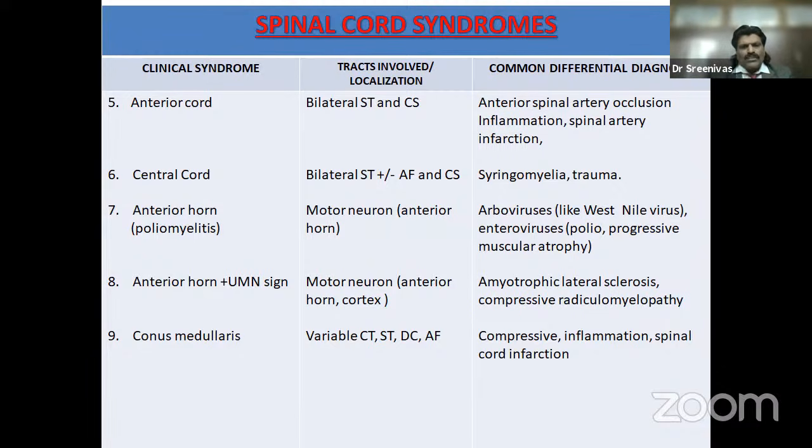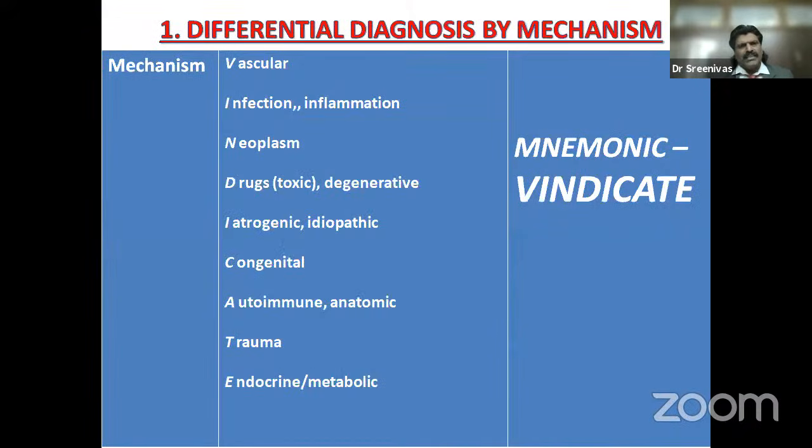If it is only the conus medullaris, it could involve the corticospinal tract, spinothalamic tract, dorsal column, or autonomic fibers. You have to think of compression, inflammation, spinal cord infarction. So again, I tell you, there are so many causes. What is the best bet? How do we remember? In fact, if the White Army gives an opportunity, I'll be talking about memory enhancement techniques next week. Always try to make a mnemonic out of it.